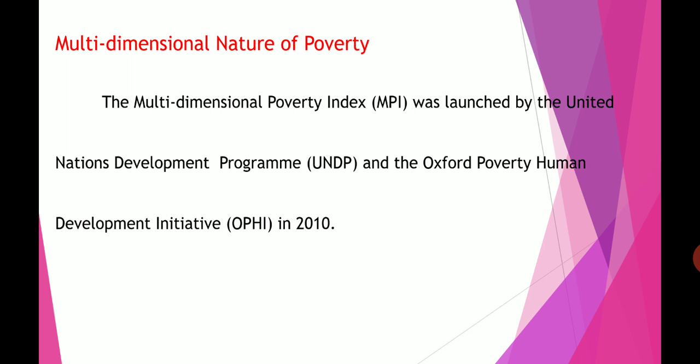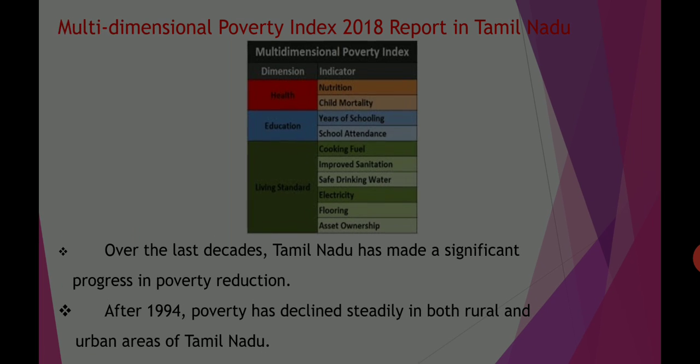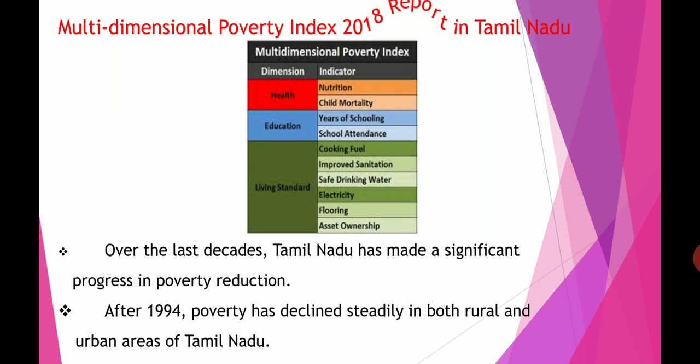Okay. Next one is the Multi-dimensional Poverty Index 2018 report in Tamil Nadu. As we discussed before, it is a common report. It is our Tamil Nadu. So in the last decade, Tamil Nadu has made significant progress in poverty reduction. If you take the last 10 years, Tamil Nadu is a developing state in our India.